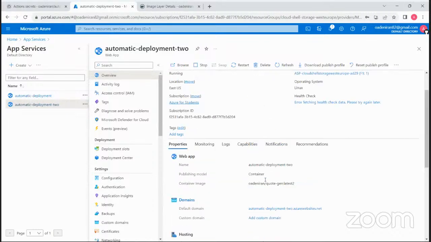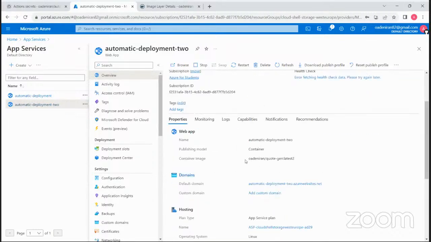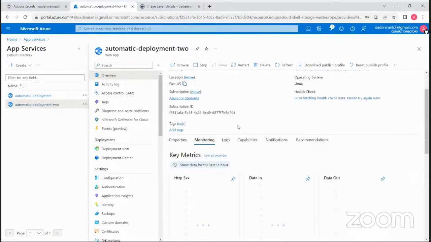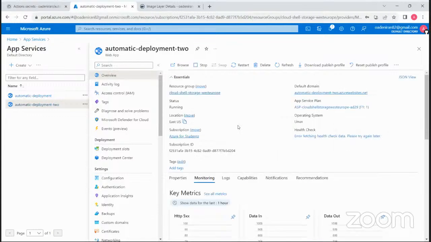There's actually an issue somewhere because this should be showing me index. This should be showing me that it is being pulled from Docker Hub. At time 12:47.